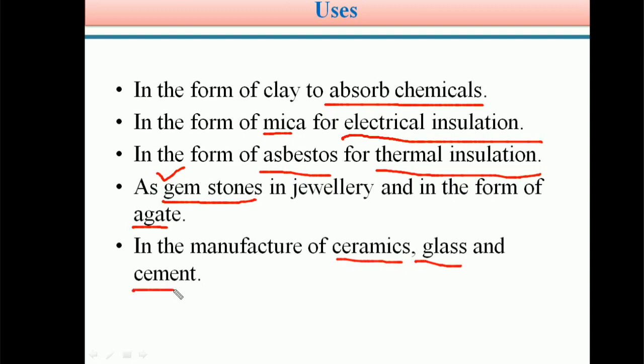All these are building materials, building construction materials. Cement we know, and glass. At the start of this video module we said silicates are building materials, for example cement, glass and ceramics. So in the manufacture of cement, glass or ceramics, silicates are useful. Students, these are some of the applications of silicates.